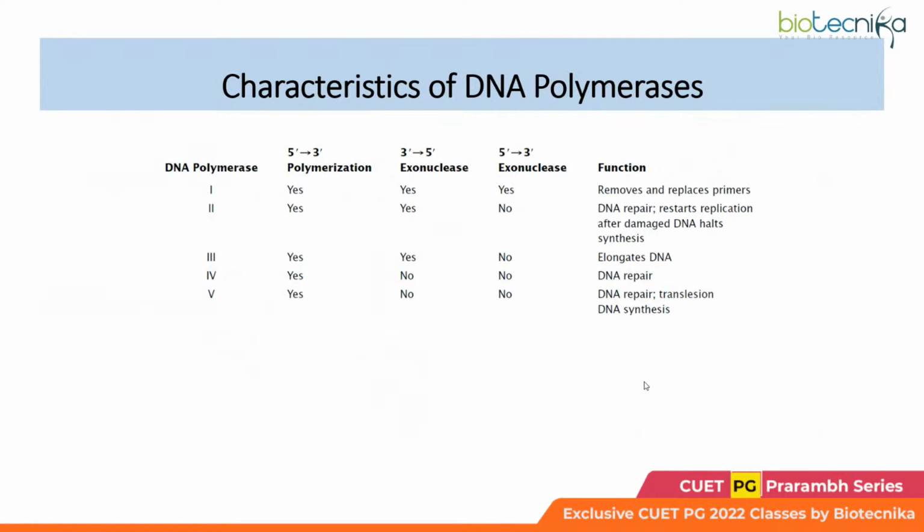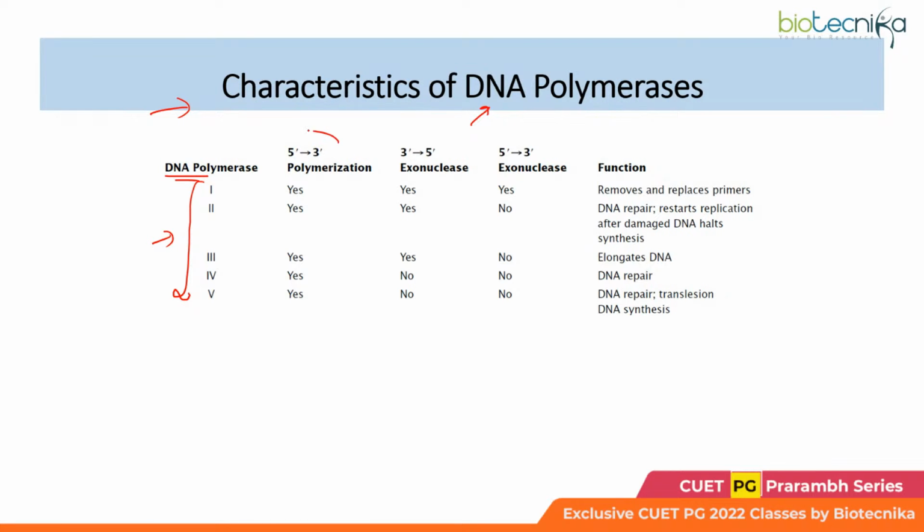Now, this slide is again very important. So please look carefully at these tables which I am sharing here. This is regarding the DNA polymerases for prokaryotes. We have a different set of DNA polymerases for prokaryotes and eukaryotes. So this is the information regarding DNA polymerases in prokaryotes. Here you could find all the information, the main DNA polymerases which are present in the prokaryotes.